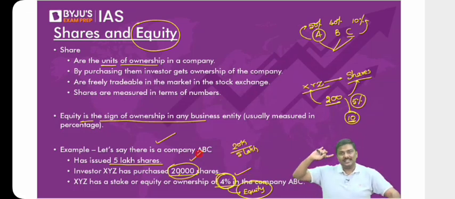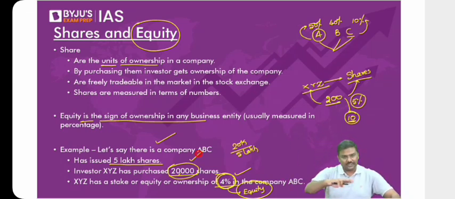Any problem in understanding what is basically the share and equity? Share represents an individual unit. How many number of units of shares are issued? Whereas equity represents a percentage of total number of shares. That's the basic difference between the share as well as the equity.